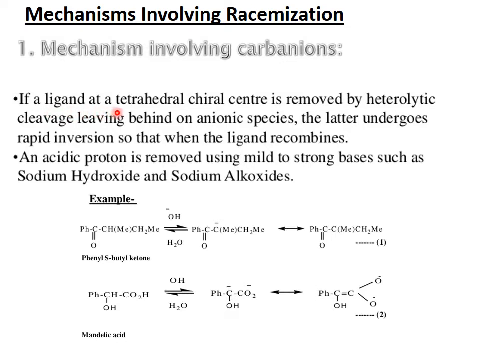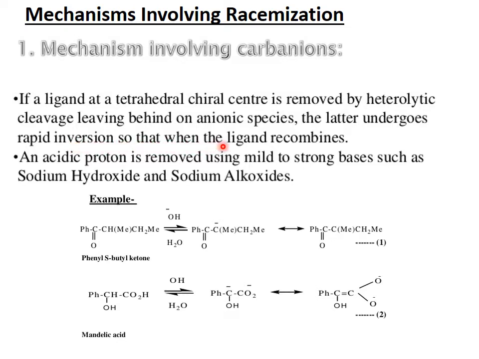This is the example in which a carbanion is formed. You can see that this is the OH, this is the base. It will abstract the most acidic proton. This proton will be abstracted and result in the formation of a carbanion, and this carbanion exists in equilibrium.